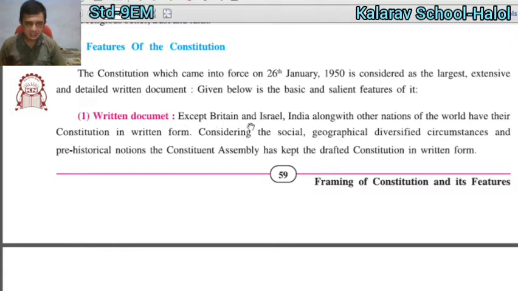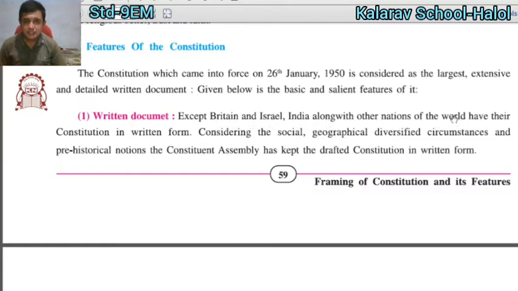Except Britain and Israel, India along with the other nations of the world have their constitution in written form. Except India, which two countries have no written constitution? Britain and Israel.